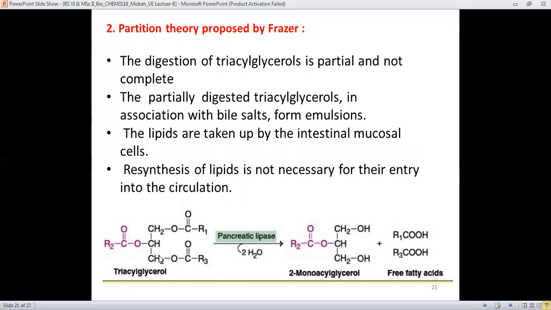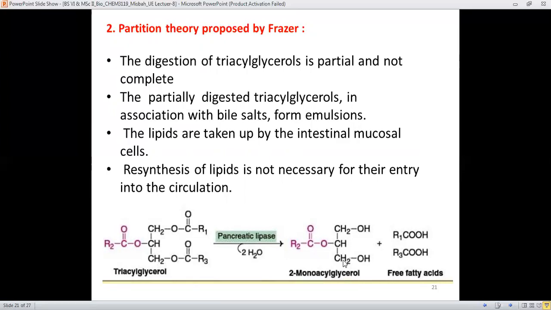Therefore, lipids are broken down in a partial form, and some acyl group is still present with the cholesterol, like the 2-mono acyl cholesterol.